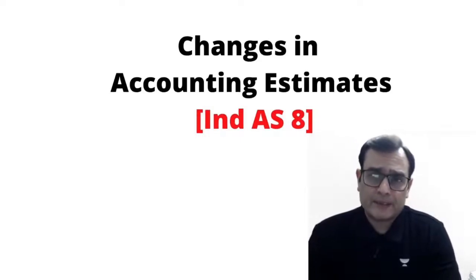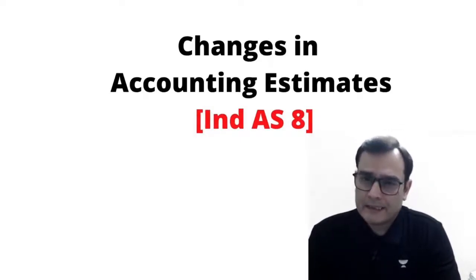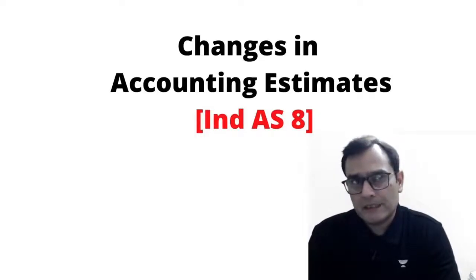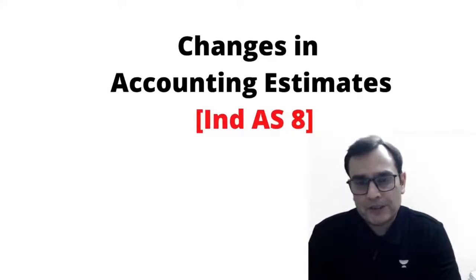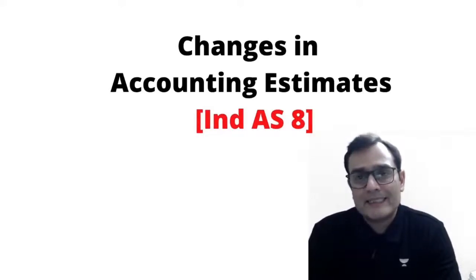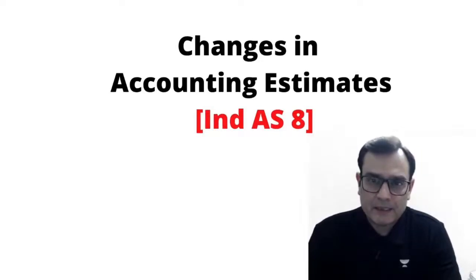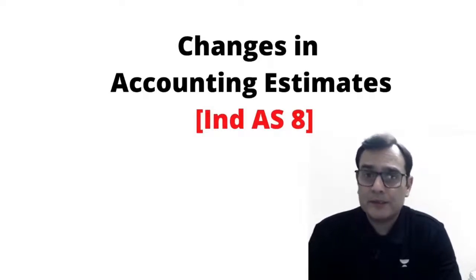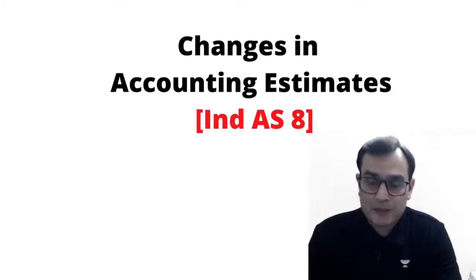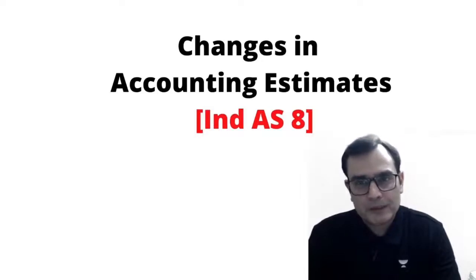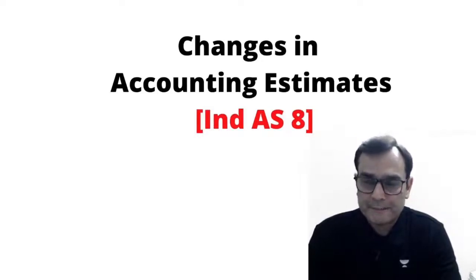Interestingly, when we look at the changes in accounting estimate, the standard does not define what is an accounting estimate, but of course, yes, it defines what is a change in accounting estimate. But I think we're not going to look into the definition part of what is changes. We're going to look at more of the example parts so that we can understand what exactly we mean by a change in accounting estimate. Let's have a look at a few examples given in the standard and one very interesting question which always provokes the mind. Let's find this out in detail.